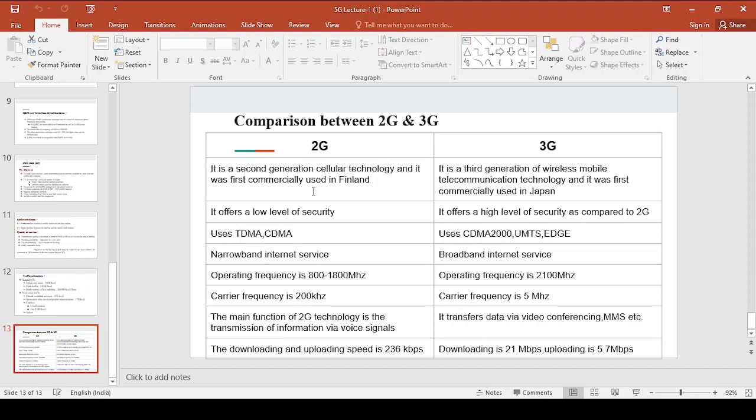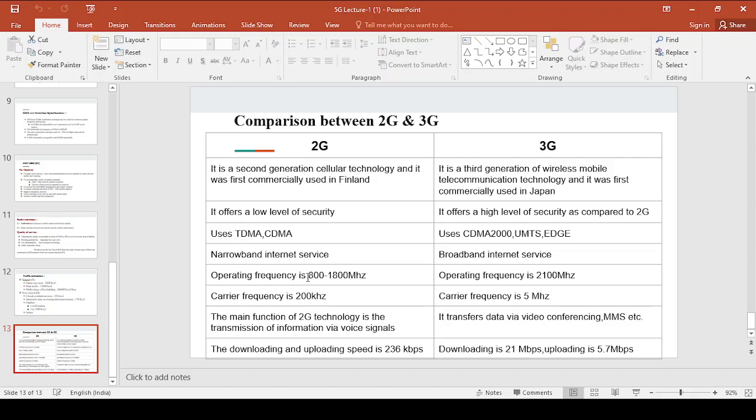Now the accessing technique for 2G is TDMA and CDMA, time division multiple access or code division multiple access. For 3G, the accessing techniques are CDMA 2000, UMTS, and EDGE. These are the three different accessing techniques for 3G, right? Now 2G provides narrowband internet service and 3G provides broadband internet service.